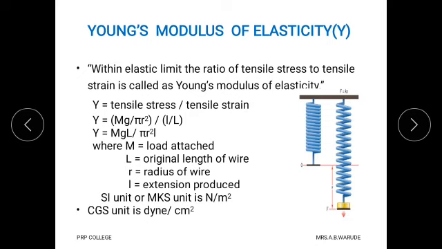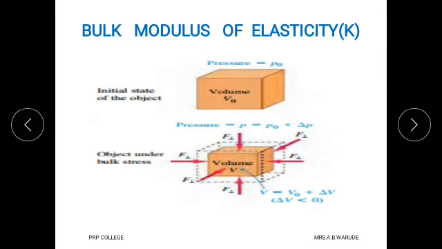Then CGS unit of Young's modulus. Again the formula is the same, that is tensile stress upon tensile strain. The only difference is that we write the CGS unit for tensile stress and tensile strain. CGS unit of tensile stress is dyne per centimeter square, and tensile strain has no unit, and therefore CGS unit of Young's modulus is dyne per centimeter square. Second type is bulk modulus of elasticity.